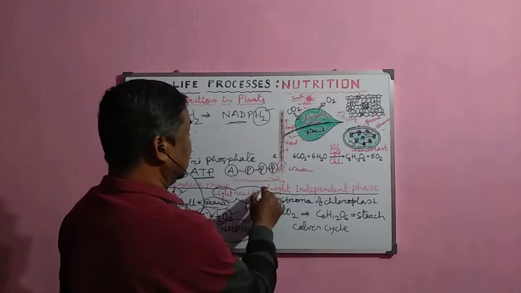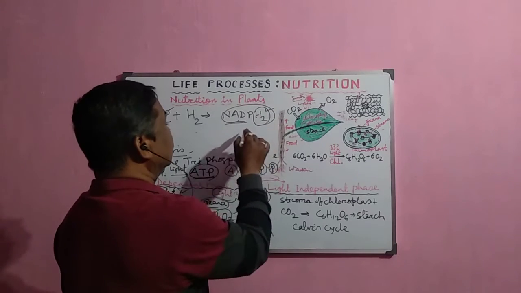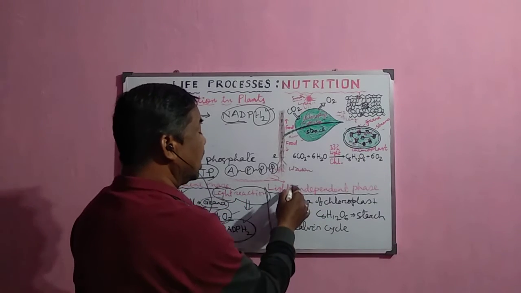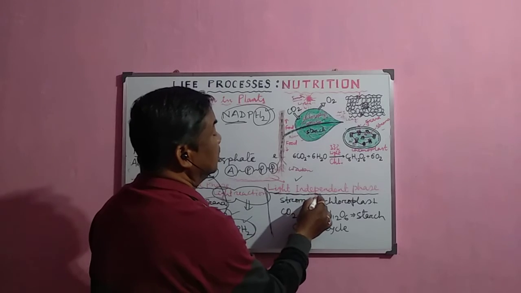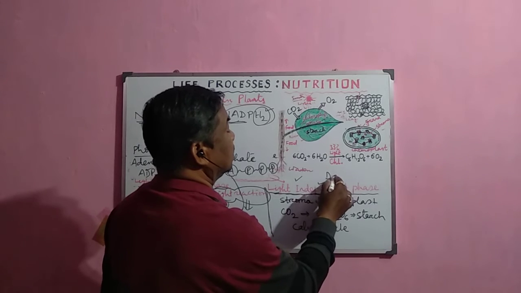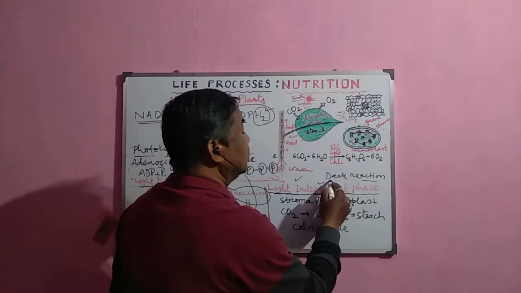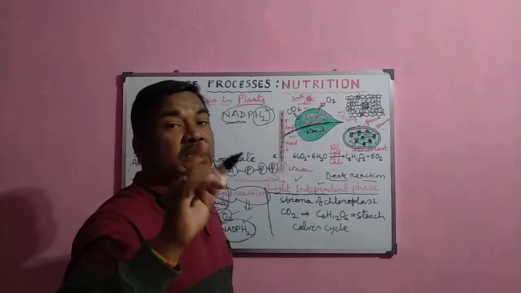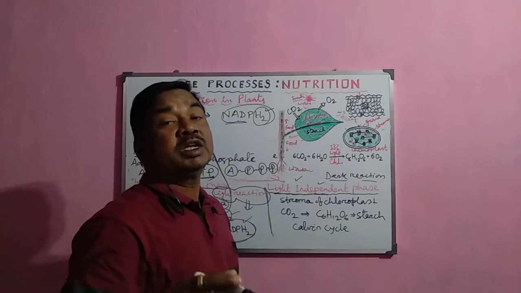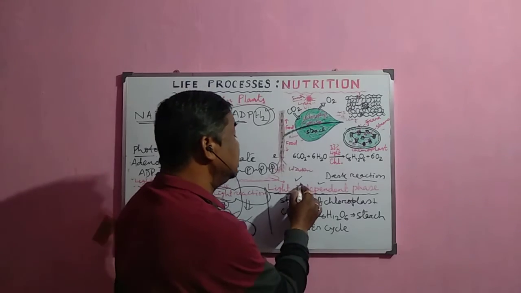Now the next phase: after the formation of these two important molecules, ATP and NADPH2, these molecules are transported to the stroma area, and here the light independent phase occurs. That means light is not utilized. It was earlier called the dark reaction, but it occurs in the light as well as in the dark, because light is not essential. It can occur in the presence of light, but light is not utilized here. That is why it is called the light independent phase.